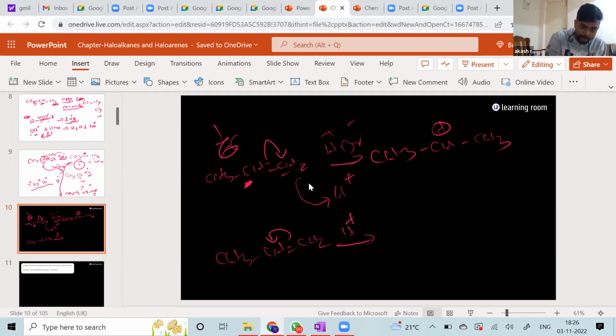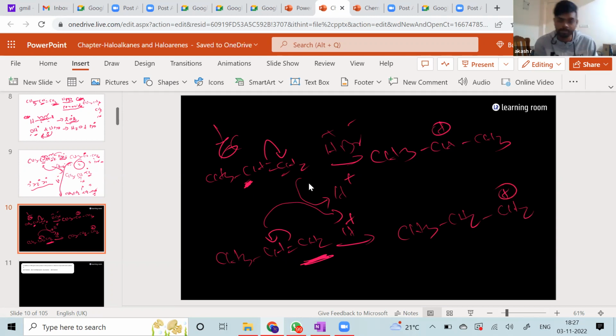Now this bond breaks towards this carbon, which attacks the hydrogen plus. This carbon has now lost an electron, so you will form CH3, CH2, CH2 plus. Again, one is a secondary carbocation and the other is a primary carbocation.